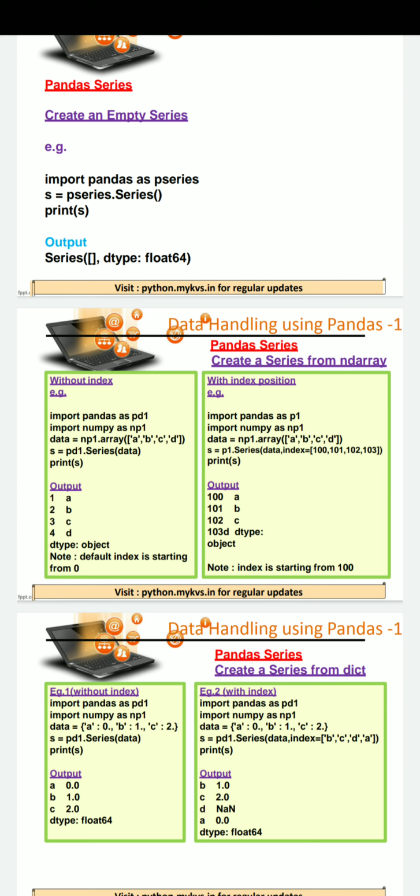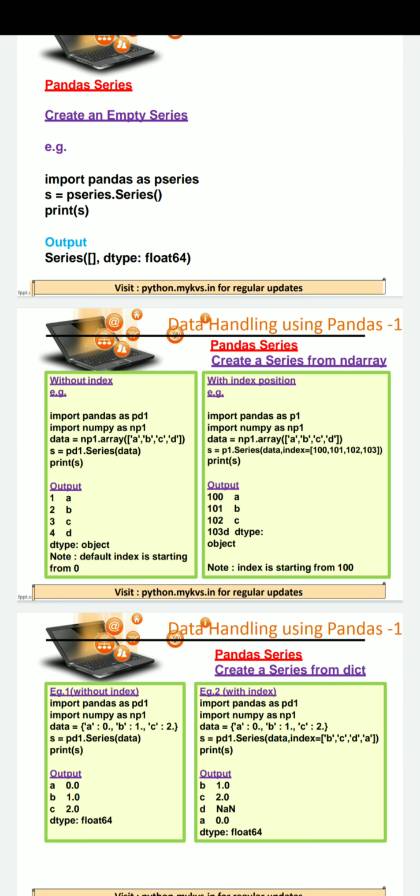Index 100 will be assigned to A, 101 will be assigned to B, 102 to C, and 103 to D. How are these assigned? To check it, we will use a print statement. We display the elements of S with the help of print. On execution of the print statement, it will display 100 A, 101 B, 102 C and 103 D.